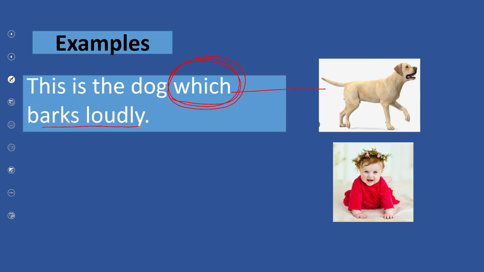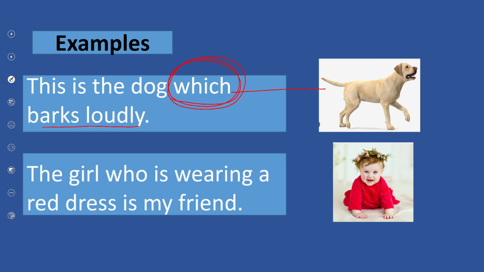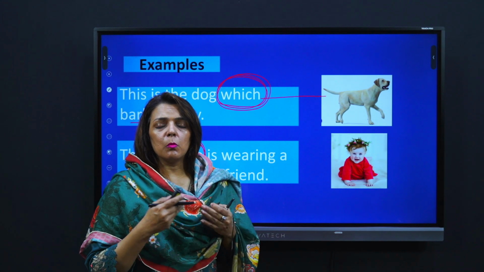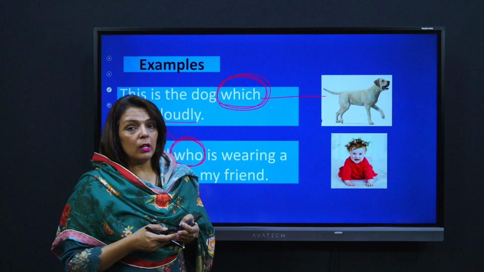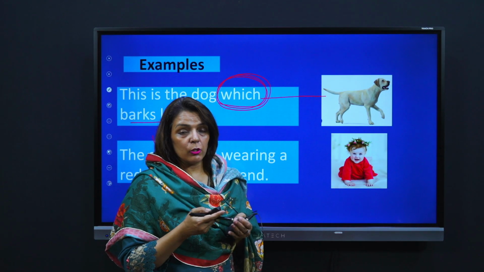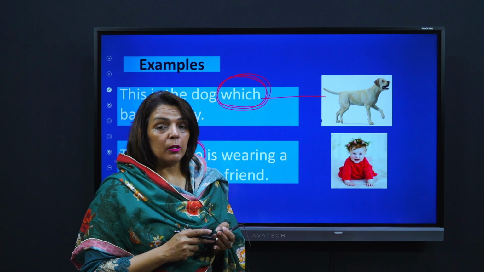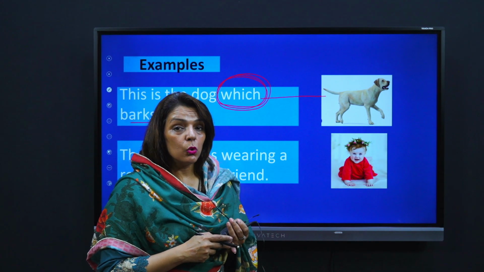Now let's look at another example. So tell me, what is the relative pronoun in this sentence? Who? Absolutely right, because this word refers to that girl who is wearing a red dress. So all of these words which give you more knowledge or detail about the noun are called relative pronouns, and we have already discussed the sample words who, which, that, whose.